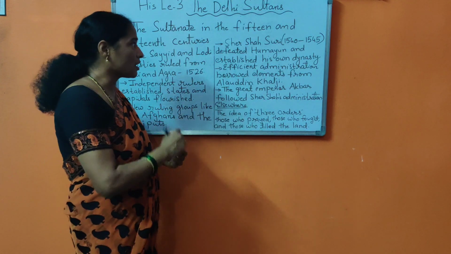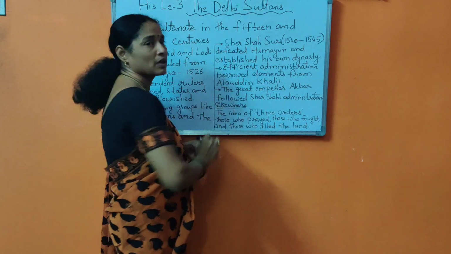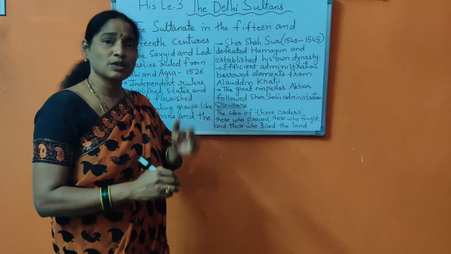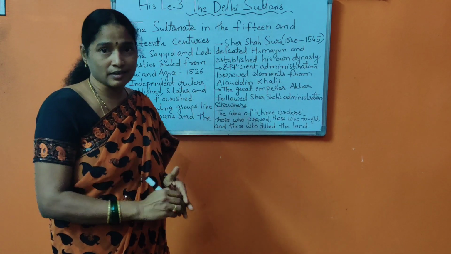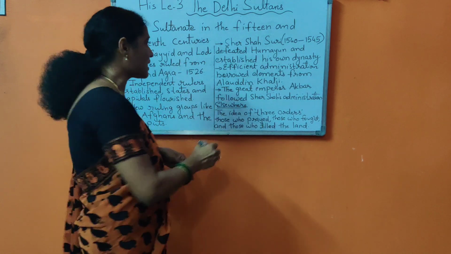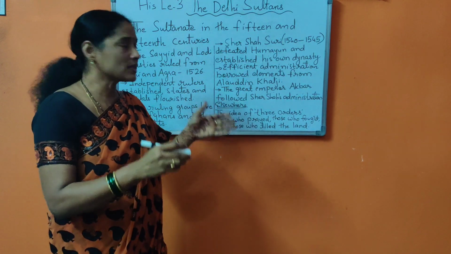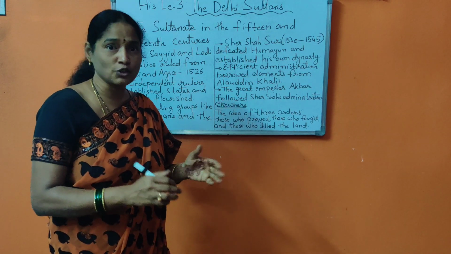Now how did he get the name Sher? He single-handedly killed a tiger, so he got the title Sher Shah. So this is how his administration was very efficient.